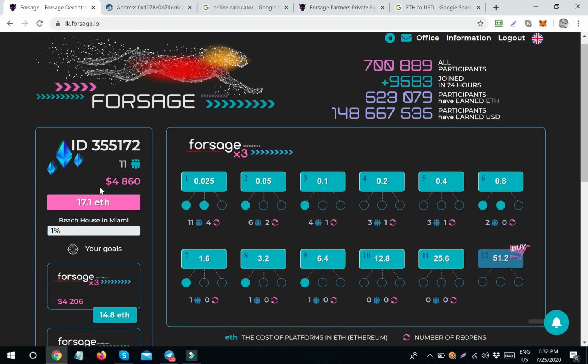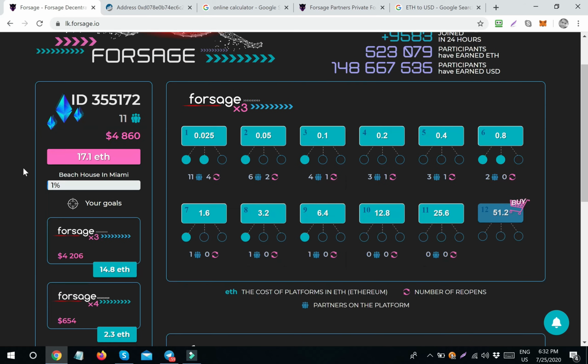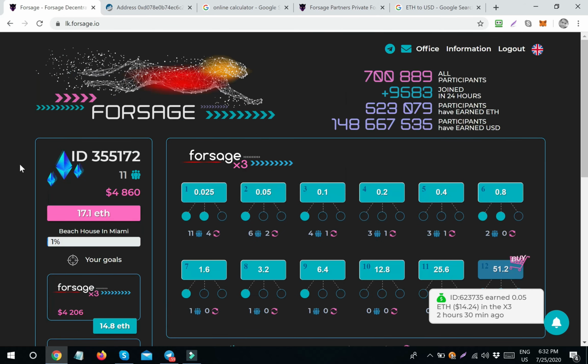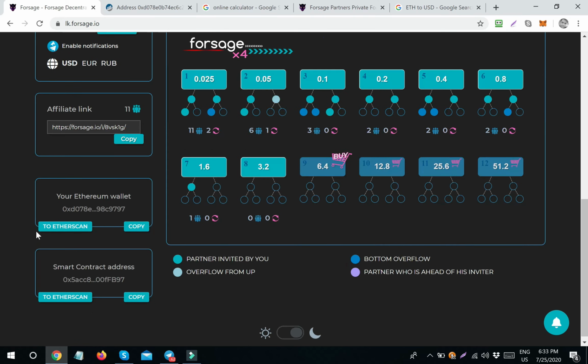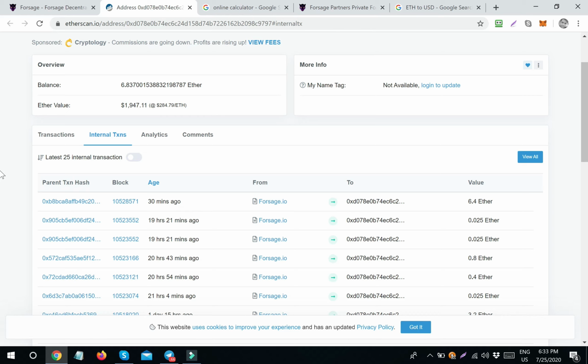Okay, you can see I got a few referrals in the last 24 hours, and they updated my earnings from around $2,500 to $4,860. Let's go down here and click on my Etherscan wallet. It takes me to this page where I can see the transactions. I got this payment of 6.4 Ethereum, and these small payments, and this big one of 0.8 Ether, and this one of 0.4 Ether.